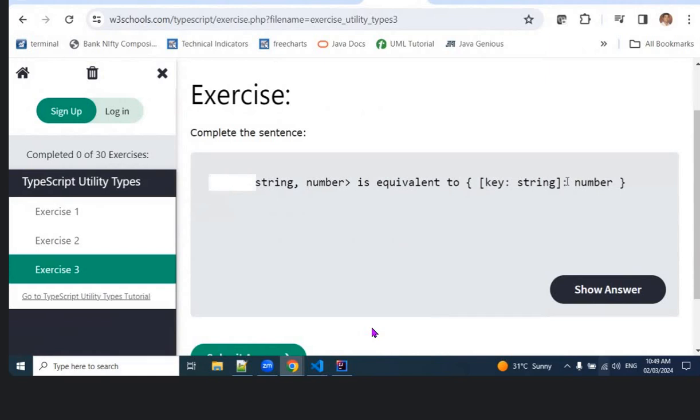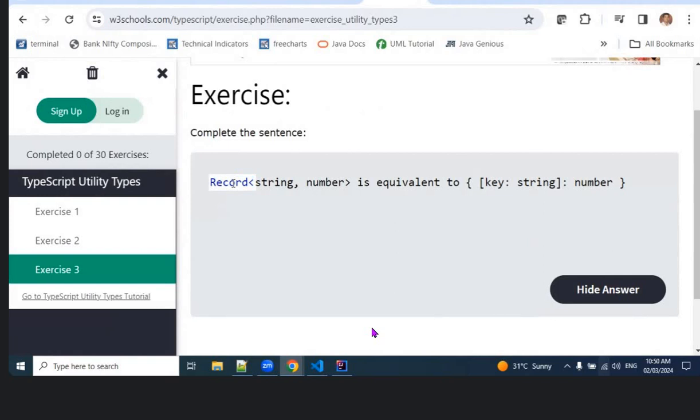String, number is equivalent to key of string. So complete the sentence: string comma number is equivalent to key string comma colon number. Yeah, I think this is the less than sign. I think so. Let's see.